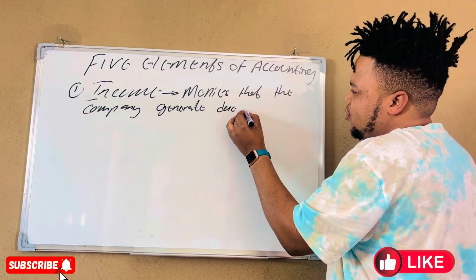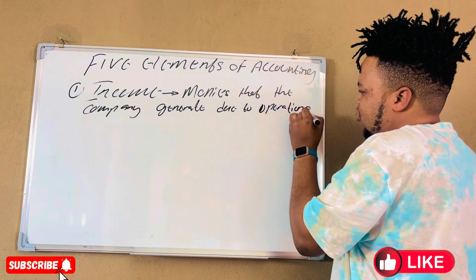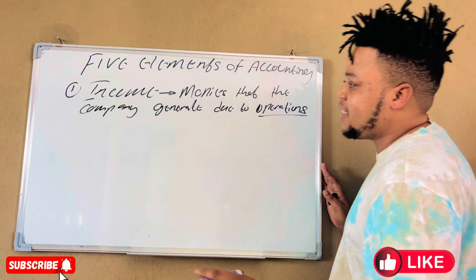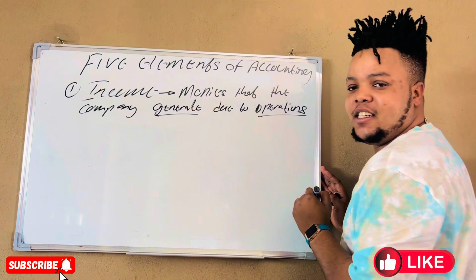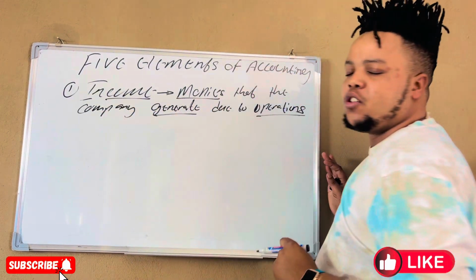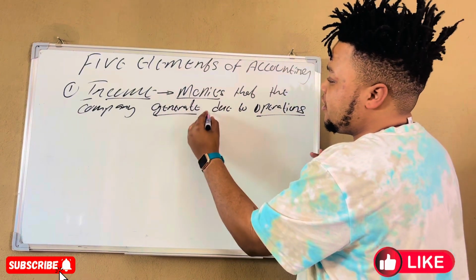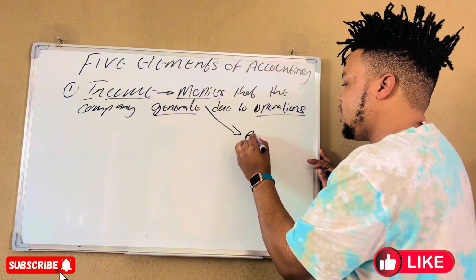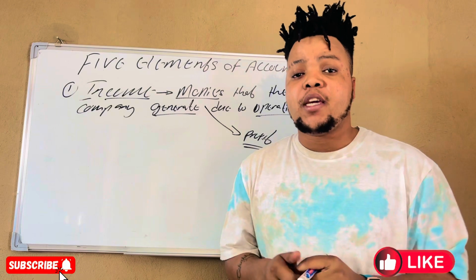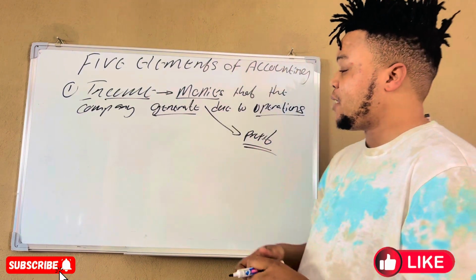Due to operations, meaning that if you are operating as a business, you will generate what we call money. And what is that? An income to your company. So it's very much important. Each and every business, others they simply say that this is a profit. That is the main purpose of the company, to operate. We want to make an income. So that is the definition of income as a first element that I'm explaining now.